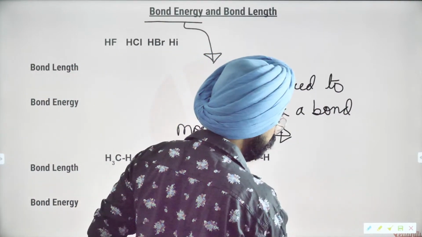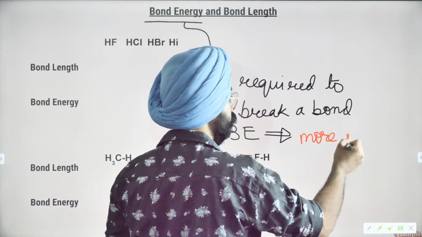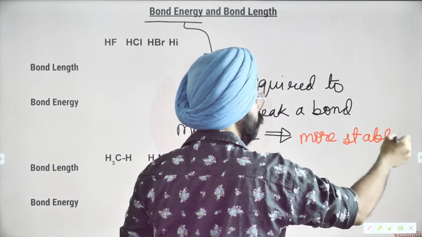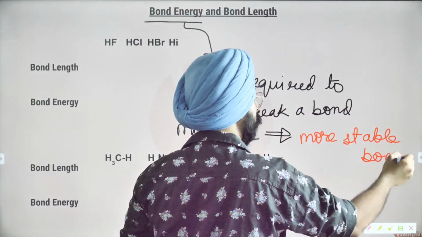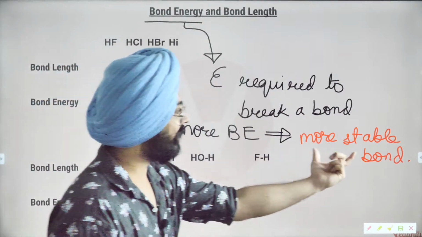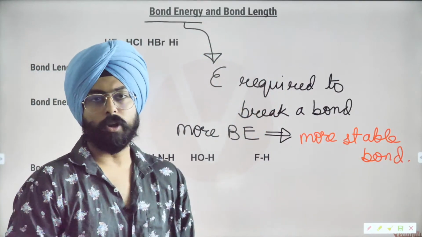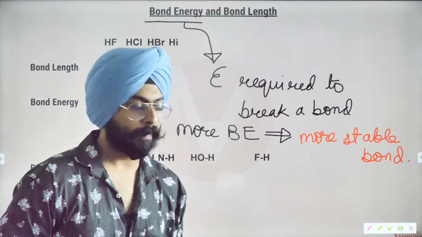More bond energy essentially tells you that the bond is more stable. Yes. More bond energy implies that the bond is more stable. If you have to provide a lot of energy to break that bond, of course that bond is very stable.